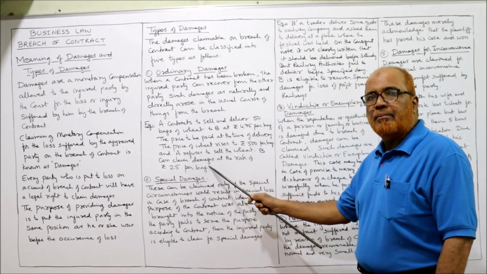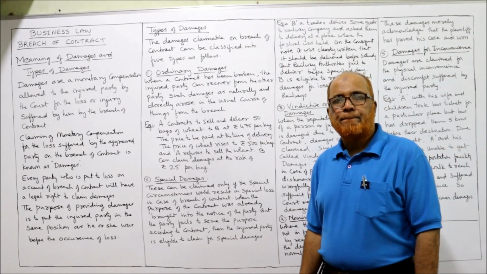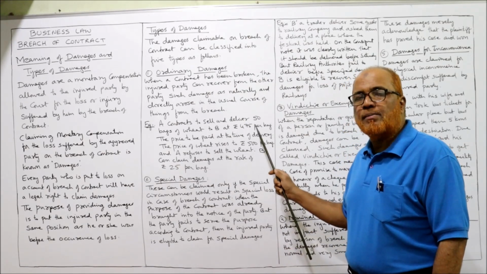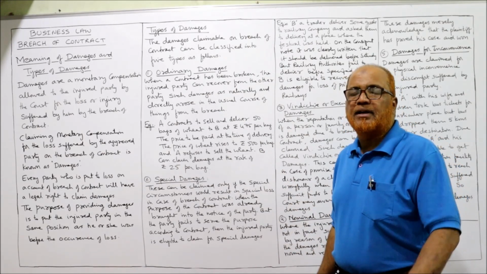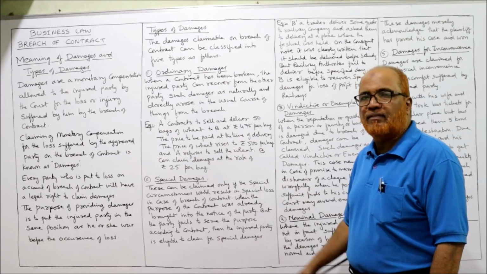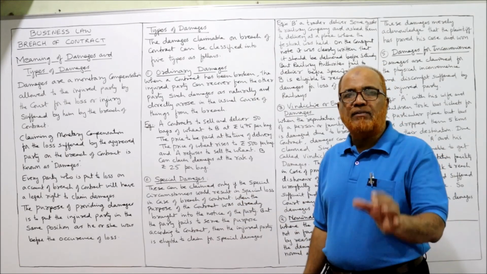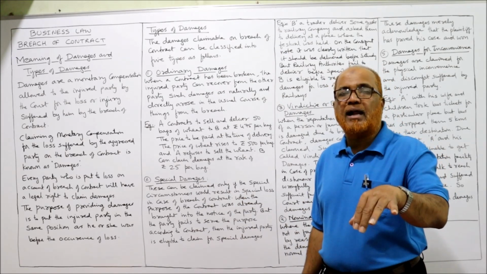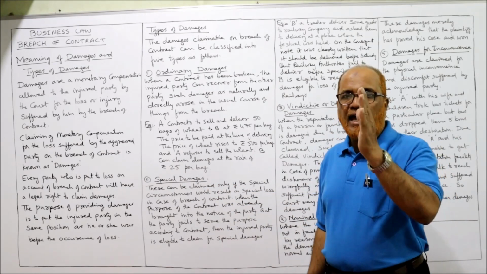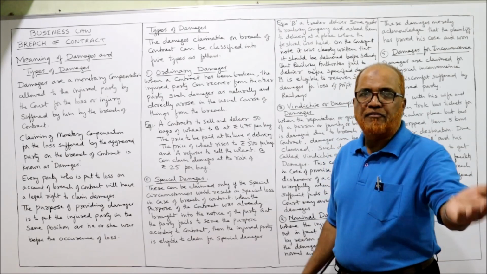Then B can claim damages. B can claim damages from A at the rate of 25 rupees per bag. Why 25 rupees per bag? Because what is the current price? 500 rupees. What was the price at which the contract was entered into? 475. So 500 minus 475 is 25. 25 per bag into 50 bags. That will be the amount of damages that can be claimed by B from A, because A has breached the contract. A has not supplied the bags. That's why the damages can be claimed by B from A.